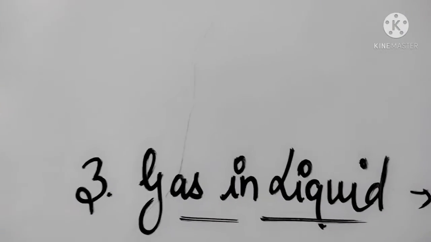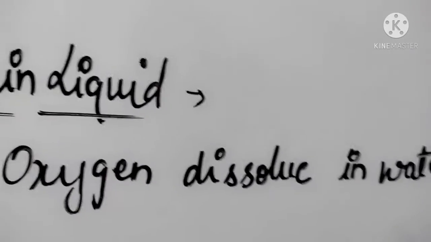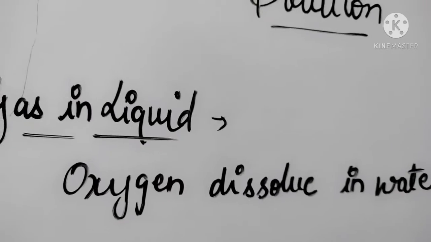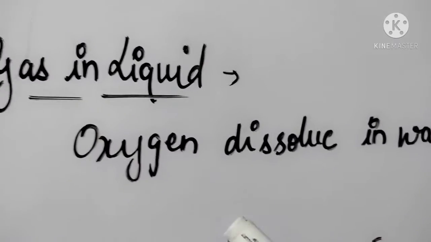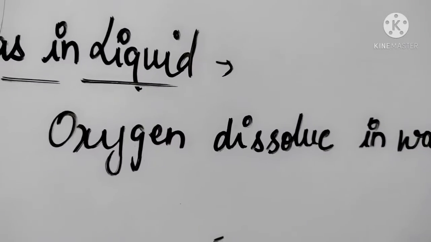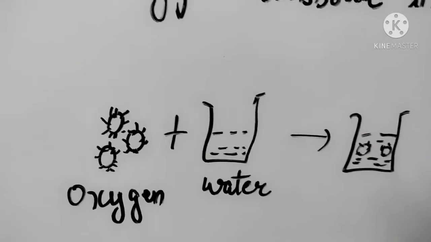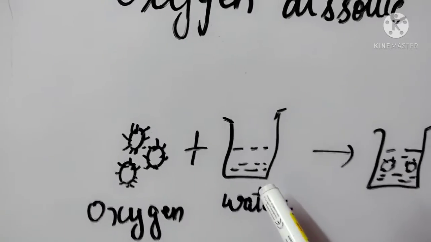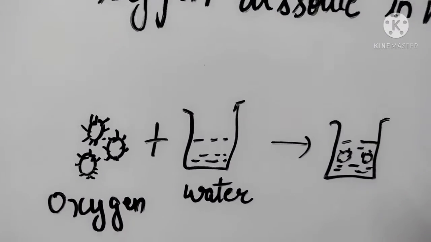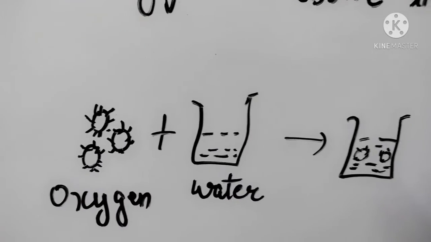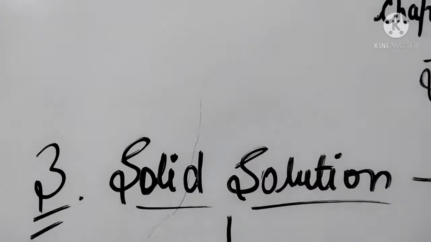Third one is gas and liquid. When we dissolve the oxygen in water, it converts into liquid. When we dissolve gas, oxygen, into the water, it converts into the water in liquid form. So let's see the diagram. Oxygen, when dissolved in water, it converts into water, and oxygen molecules are present in it. After the liquid solution and gaseous solution, we will discuss.